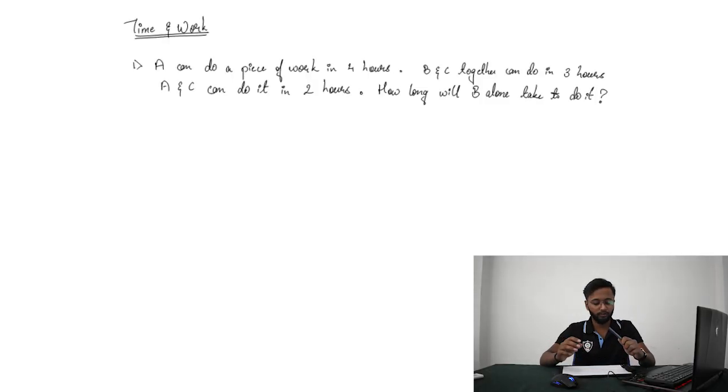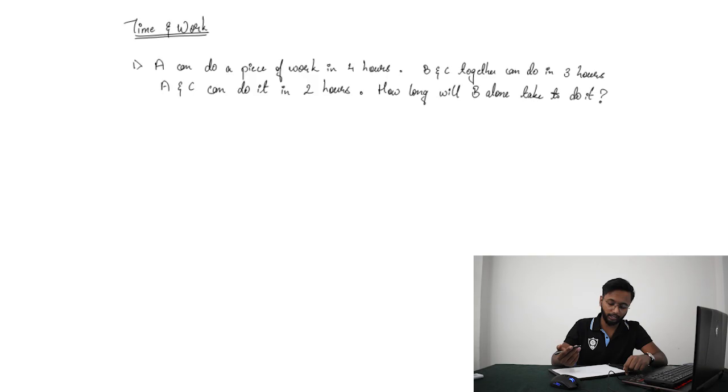In the first question, we have A can do a piece of work in 4 hours. B and C together can do it in 3 hours. A and C can do it in 2 hours. How long will B alone take to do it?